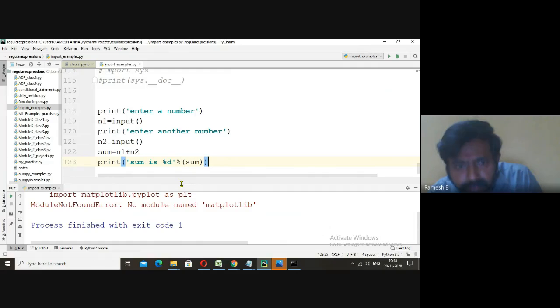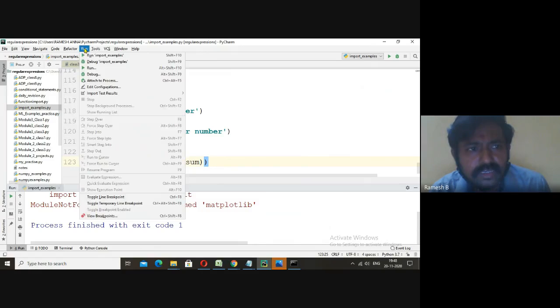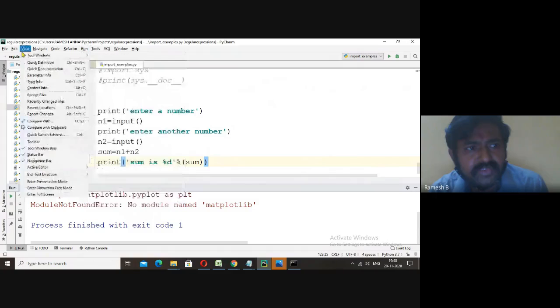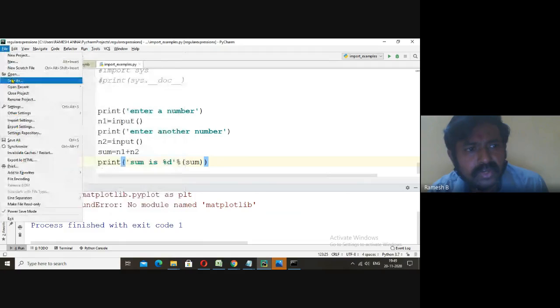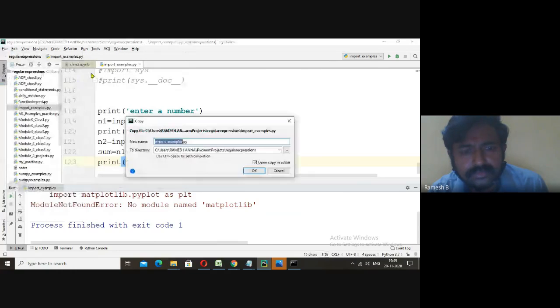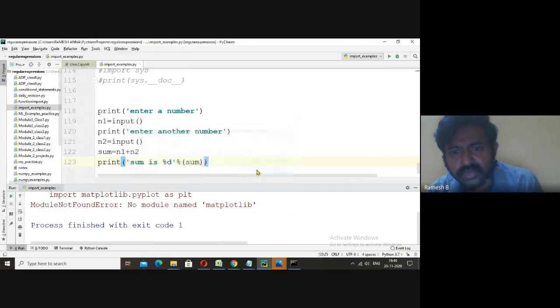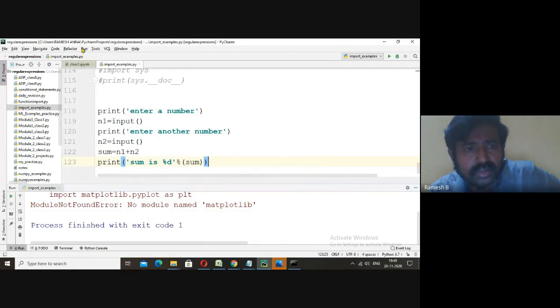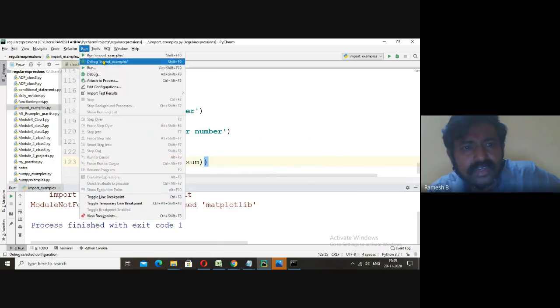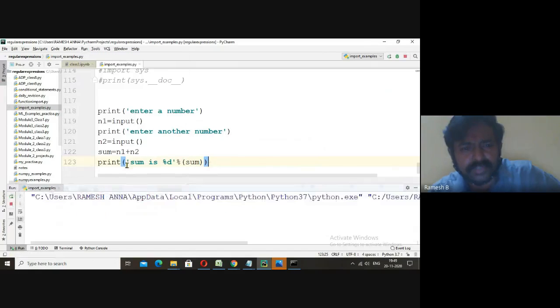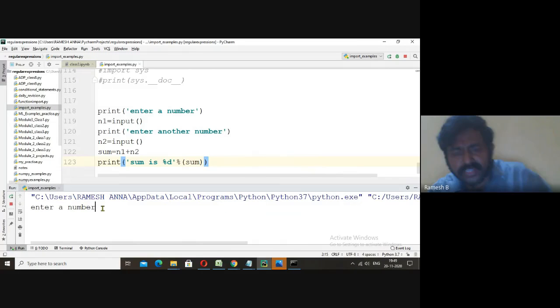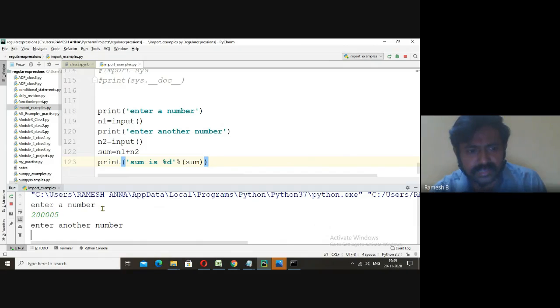Now if you want to compile this, go to run. Every file must be saved. You need to click on save. Already it is there, just click OK. Now click on run. Select run import_examples. So you got a message, enter a number. I'll enter some big number. Again enter another number, 208.